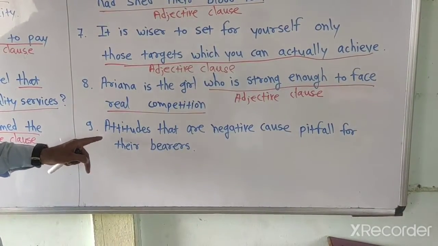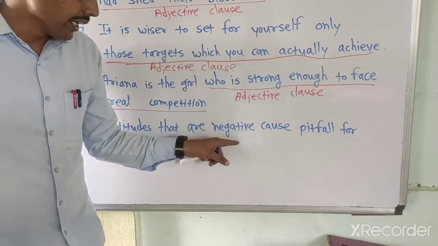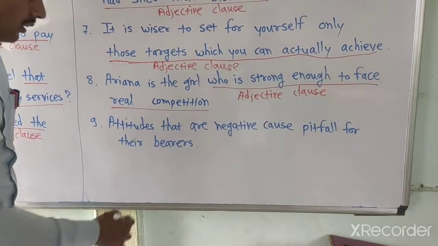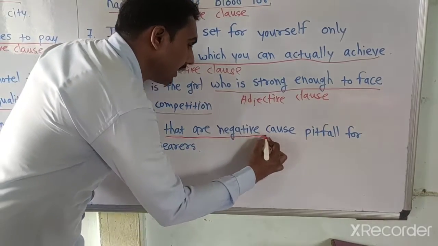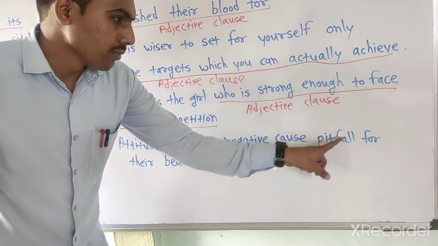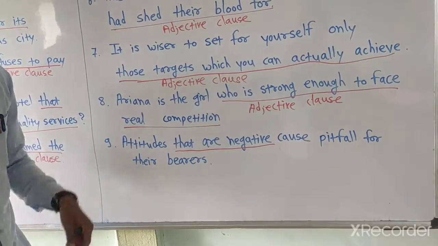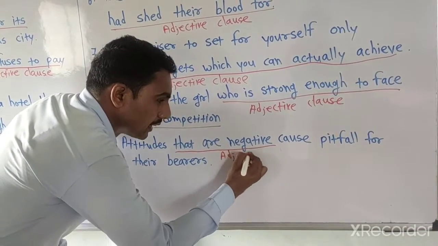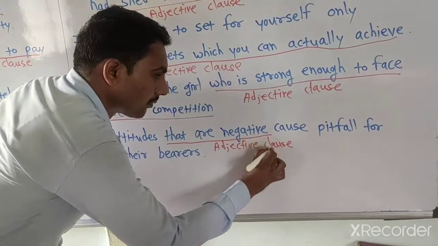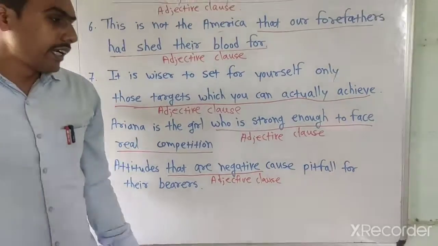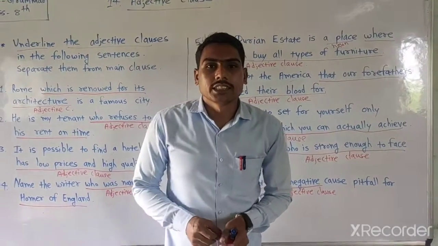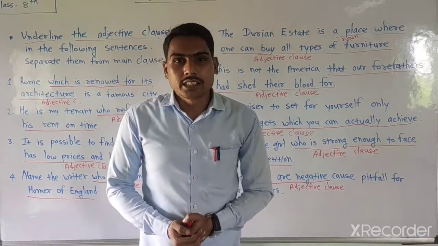Okay, now the next and last one: attitudes that are negative cause pitfalls for their bearers. In this example, that are negative is an adjective clause, and the remaining part, attitudes cause pitfalls for their bearers, is a main clause. I hope you can easily identify the adjective clause with the help of the given conjunctions. The remaining part of this lesson we will see in the next video.